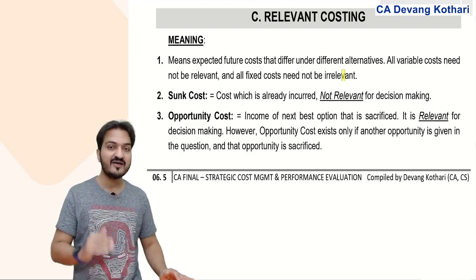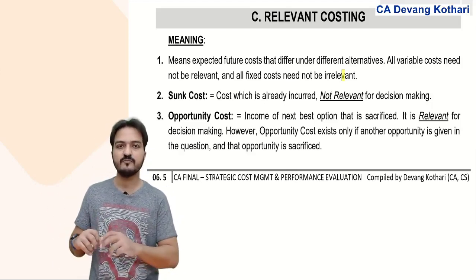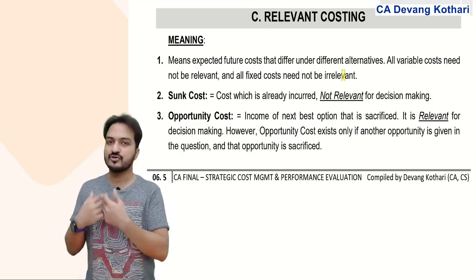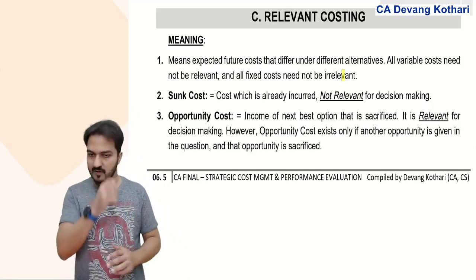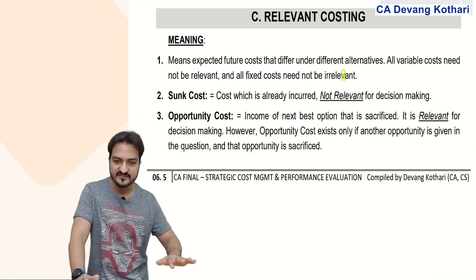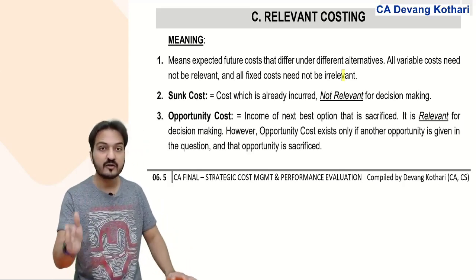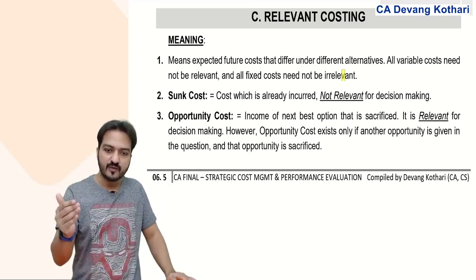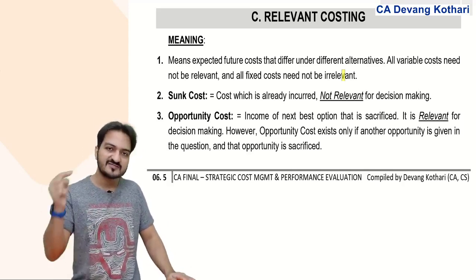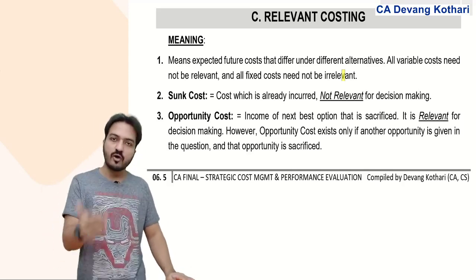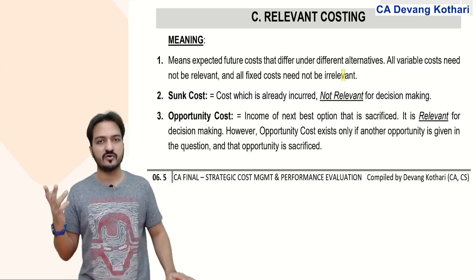Now I am getting a new order to do some new production, extra units of the same product or maybe some new product. So in short, my regular production is as it is, plus I am getting a new order for some extra production. For this new order, the extra cost I incur becomes the relevant cost.